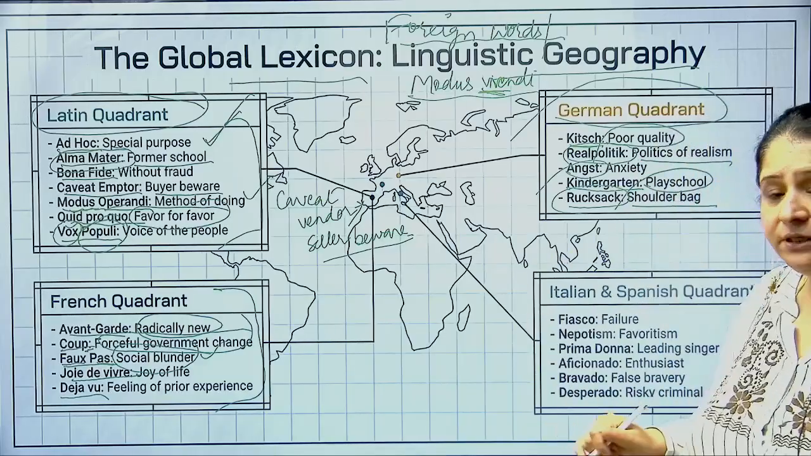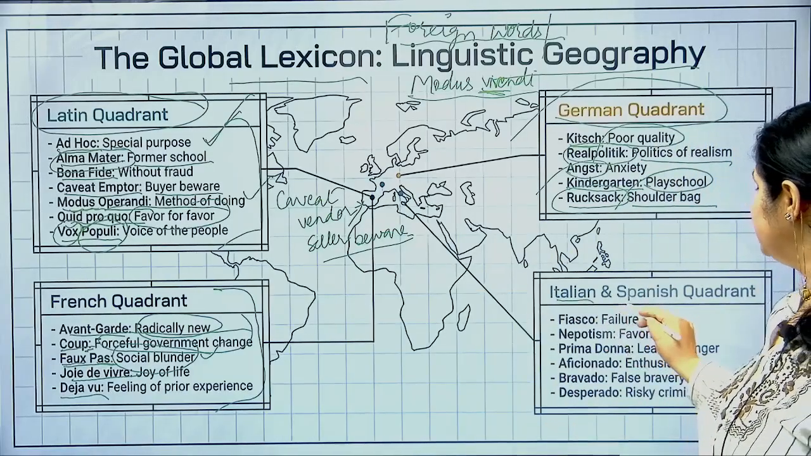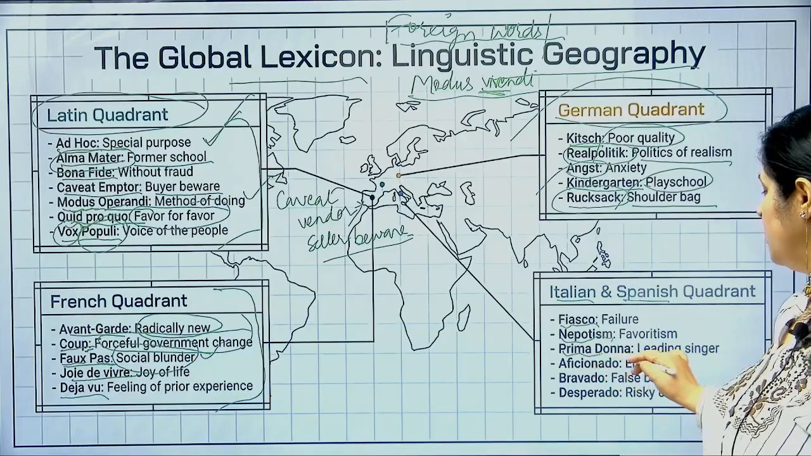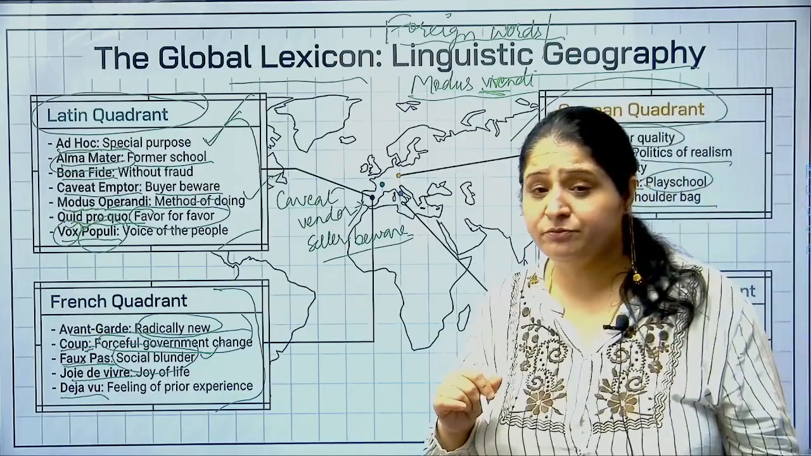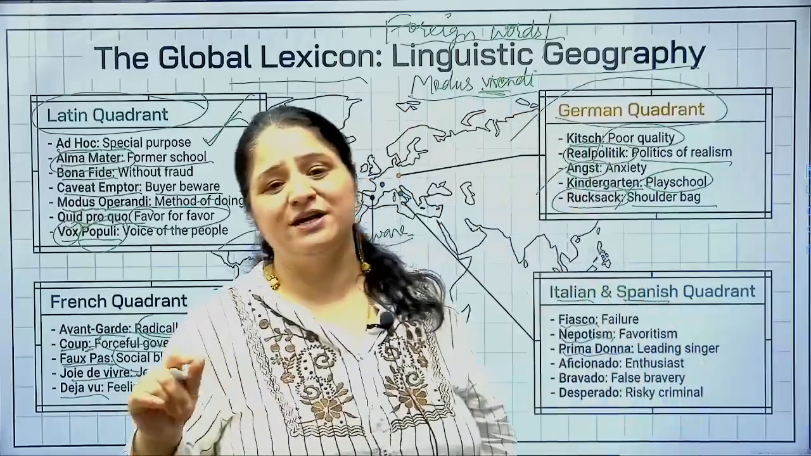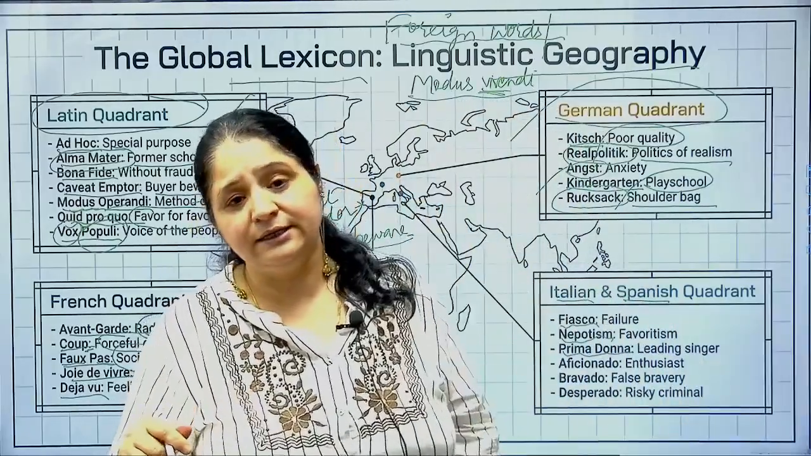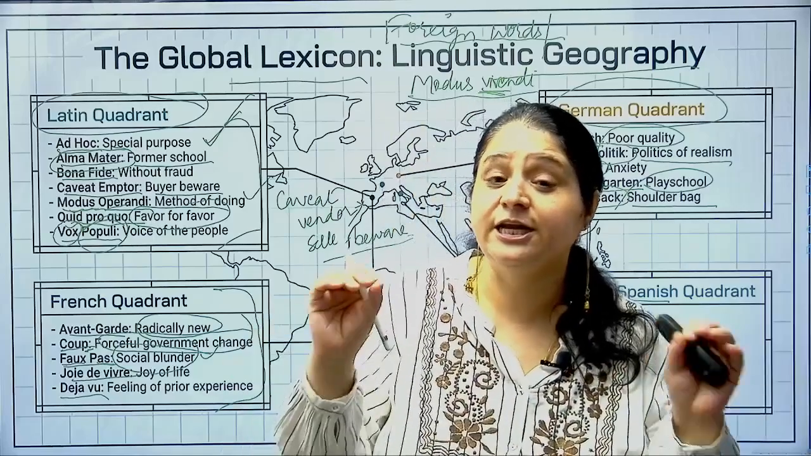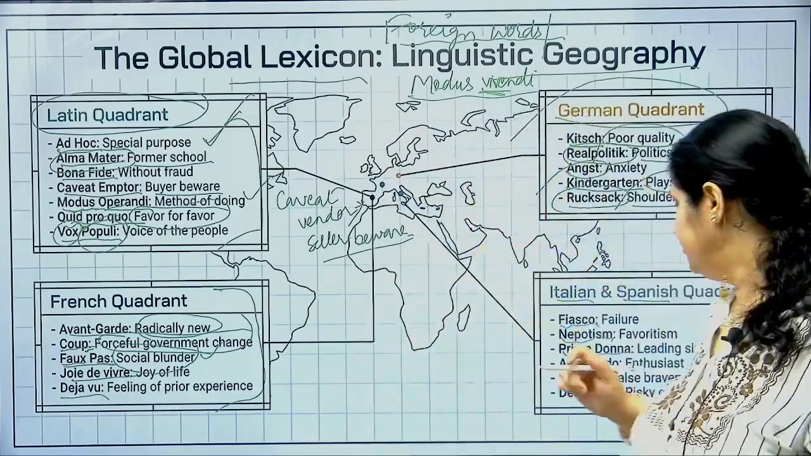So all these are German terms, and now we'll talk about some Italian and Spanish terms. So first I'll talk about some Italian terms. So you have fiasco, again a very common word which we use commonly in English, but its origin is from Italian, right? So it is basically an Italian word. तो fiasco का मतलब होता है complete failure, disaster, right? So that is called fiasco.